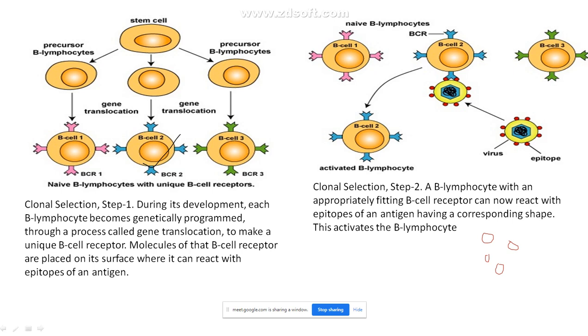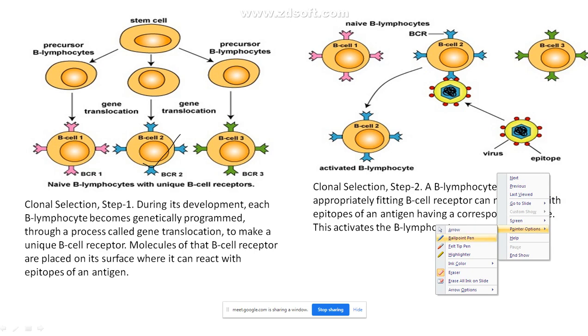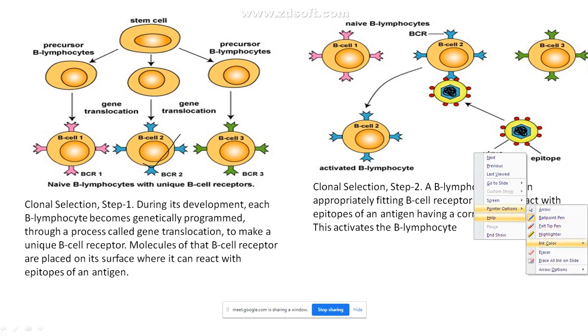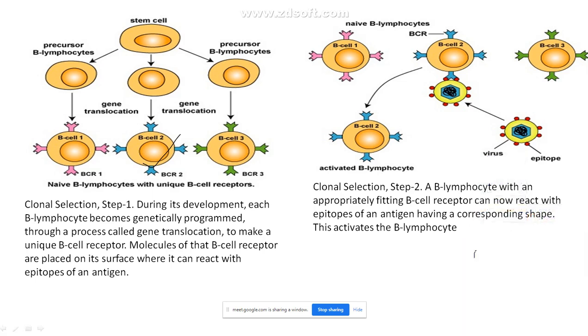These are my B cells. These B cells are clones of cells carrying their unique type of receptors on them.